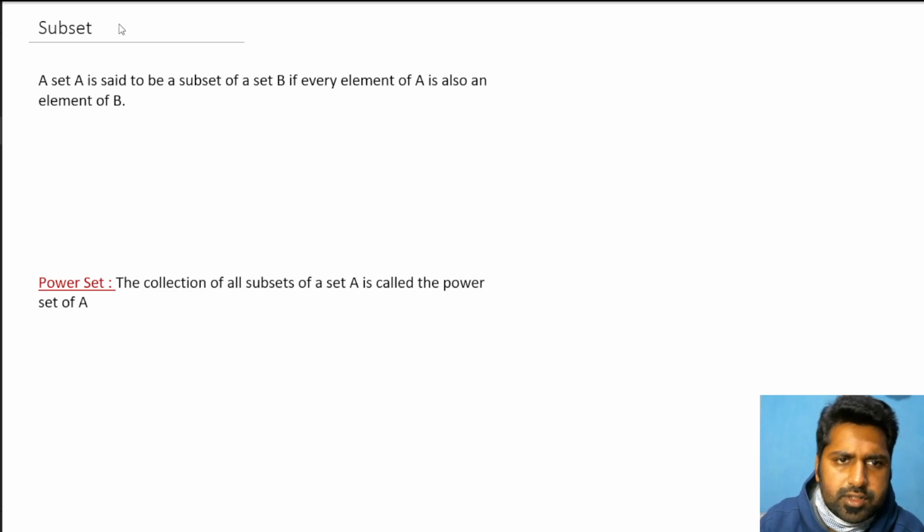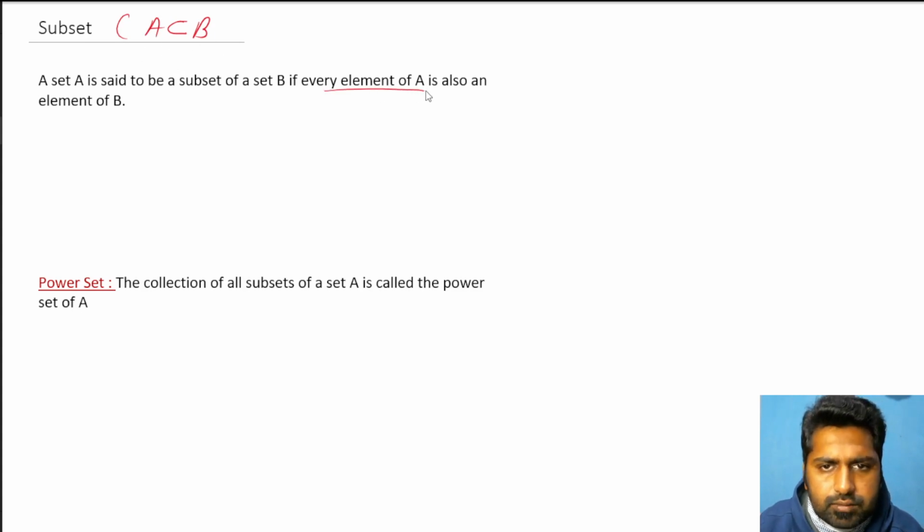First of all, the symbol of subset is like this. A is subset of B, right? So the subset symbol is this. Now A is a subset of B if every element of A, means all the elements that are present in A, is also an element of B. Let's understand with the help of an example.